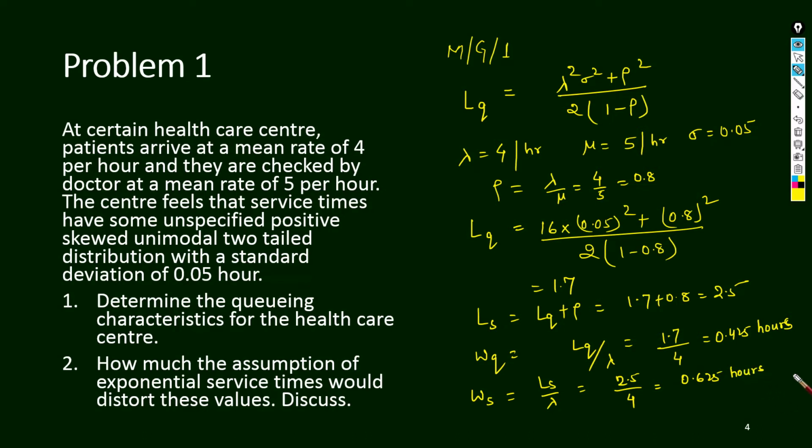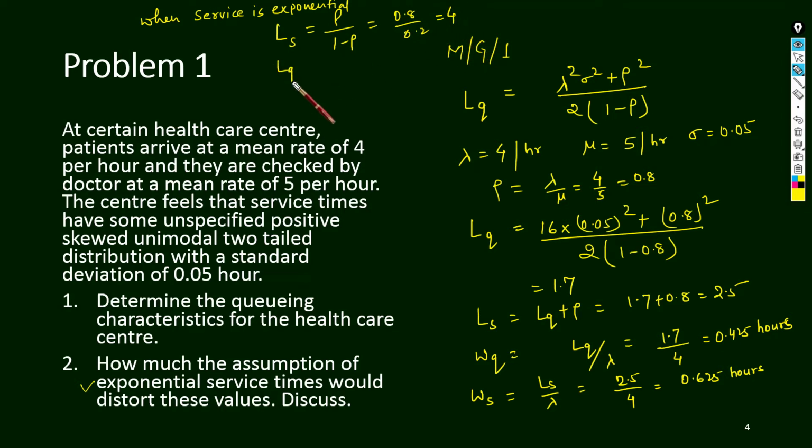Now the question asks how much the assumption of exponential service times would distort these values. So assume the service time is exponential and find the values of Lq, Ls, Wq and Ws. When the service is exponential, Ls is equal to rho upon 1 minus rho. Rho is 0.8, so that is 4.